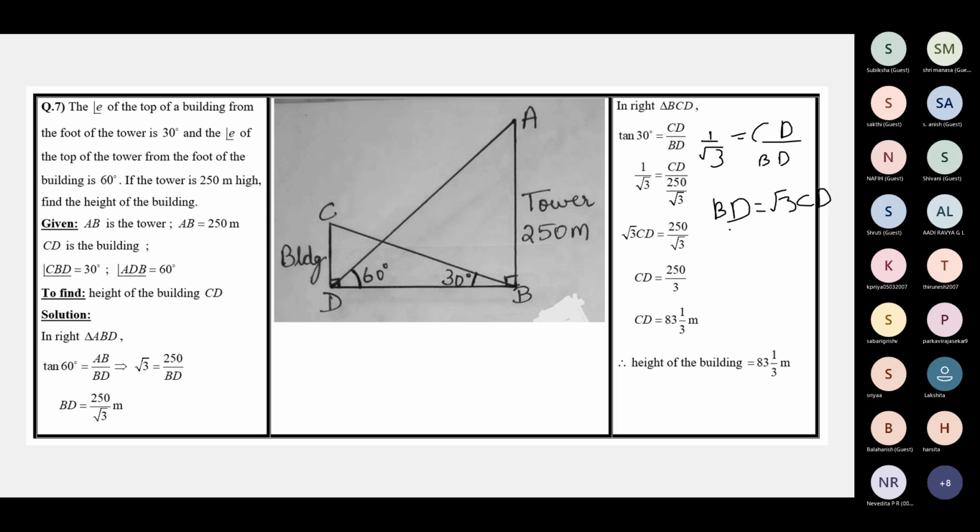Now you can substitute the value of BD is 250 by root 3, equal to root 3 CD. If this one is confusing, you can cross multiply and then take that value.